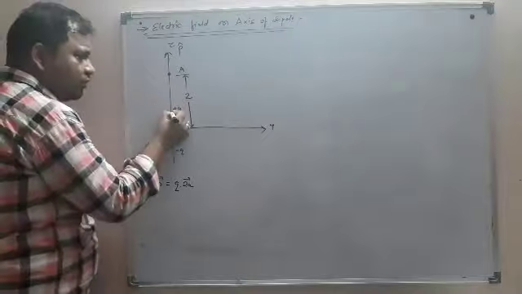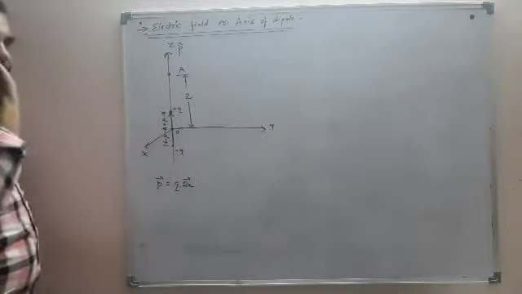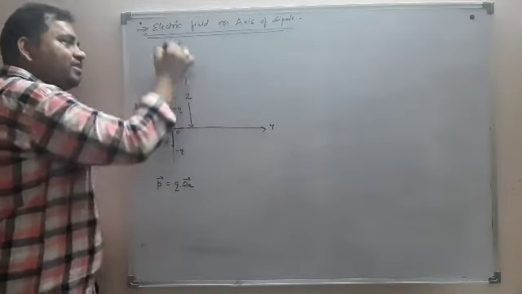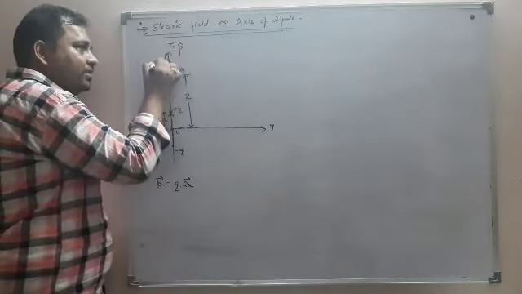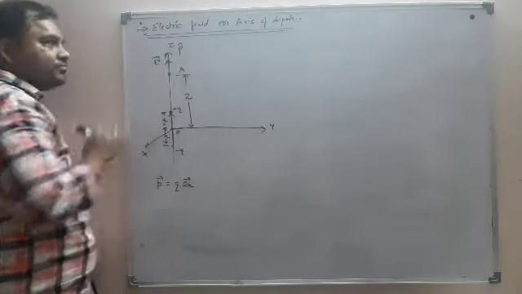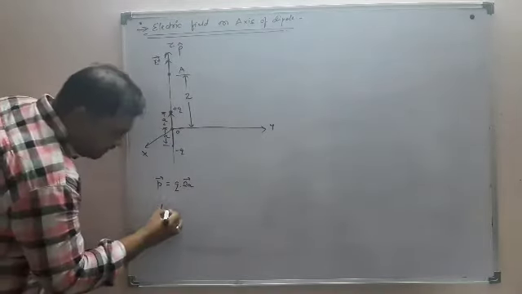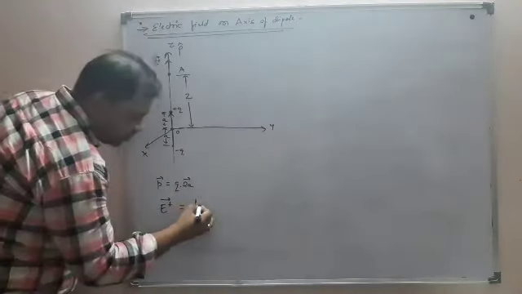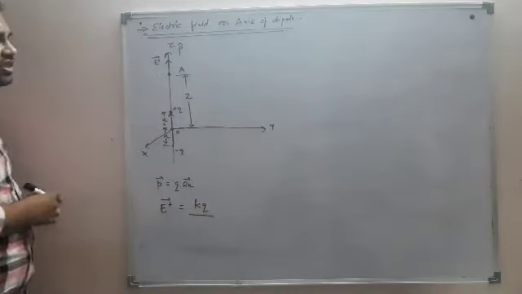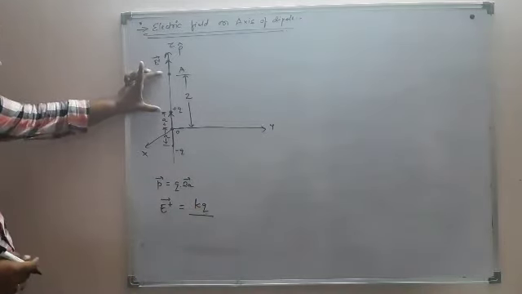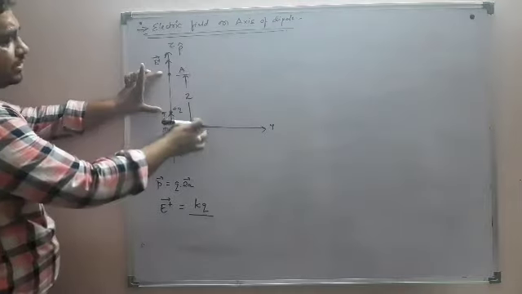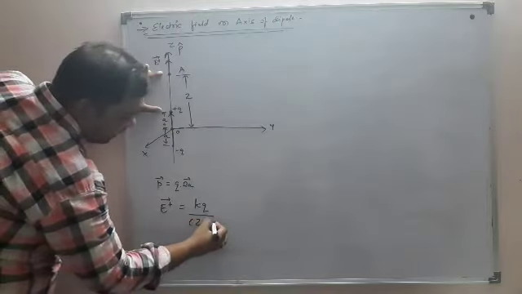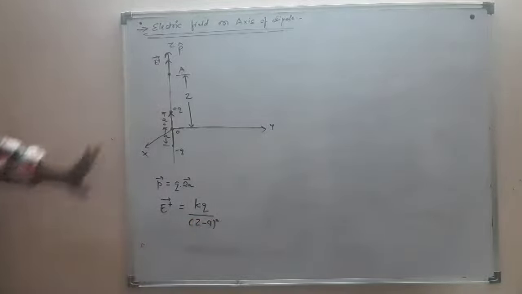So the electric field due to this plus q charge at this point A is always radially outward. So it will be this one, E plus. What will be the value of E plus? It is k q over the square of the distance. The distance between plus q and point A is z minus a, so (z minus a) the whole square.